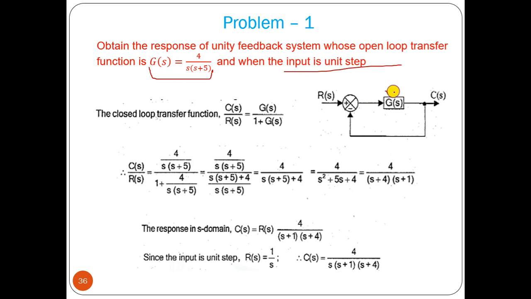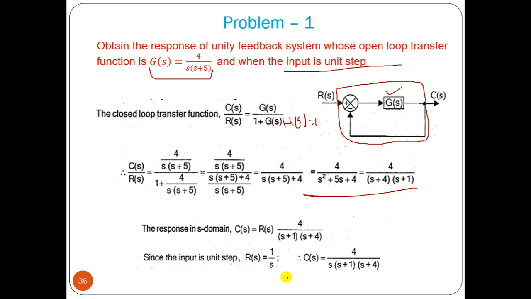So the open loop transfer function is given. Now we can find out the closed loop transfer function using the formula G by 1 plus GH. Here H equal to 1. This is unity feedback, so G by 1 plus G, and we can get this equation, right?